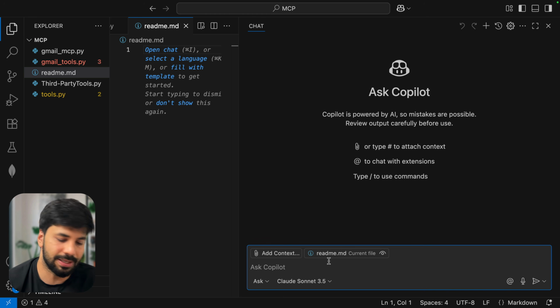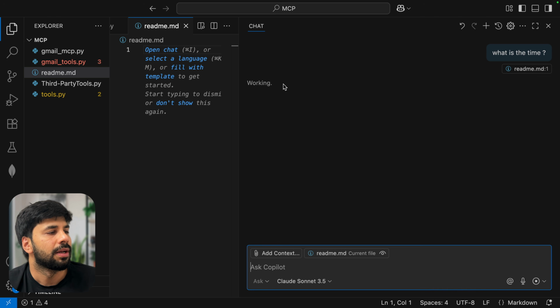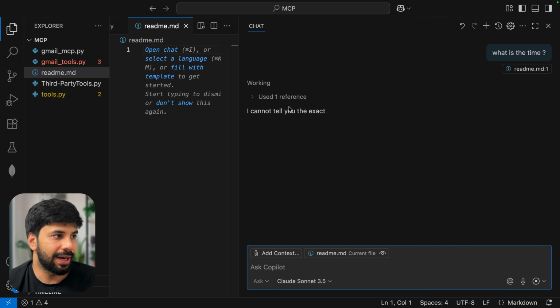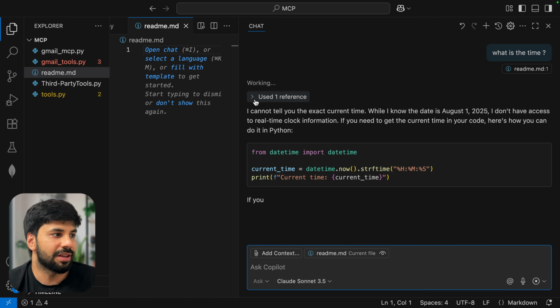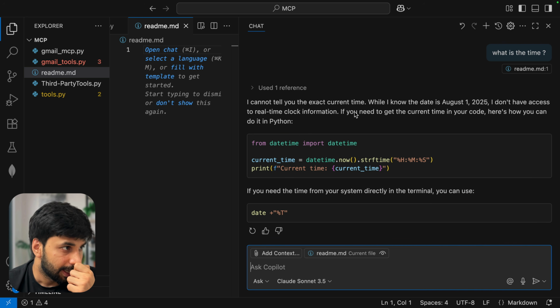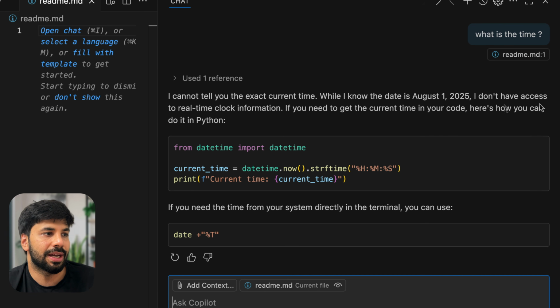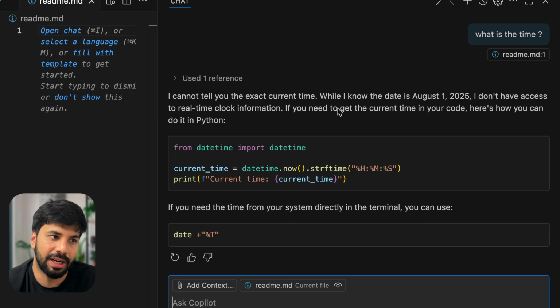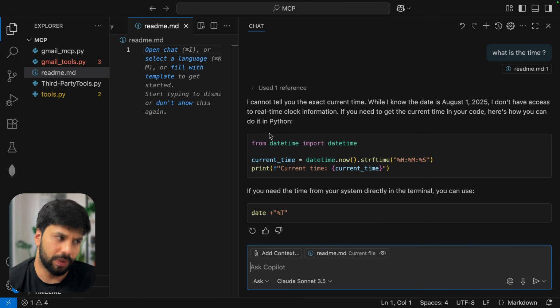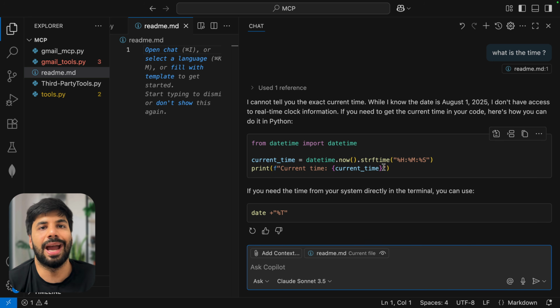Now, let's say I ask it, what is the time? If I just ask this question, it will try to work, but ideally now it has used some reference, and the reference it is giving is this one, readme.md. It is saying, hey, I cannot tell you the exact current time. While I know the date is August 1, 2025, I don't have access to real time clock information. If you need the current time in your code, here's how you can do it in Python. So it is saying that, okay, I as an AI don't know what the current time is. I have been trained on some data. But if you ask me what is the current time, I don't know that, right? So if you want, you can just run this.